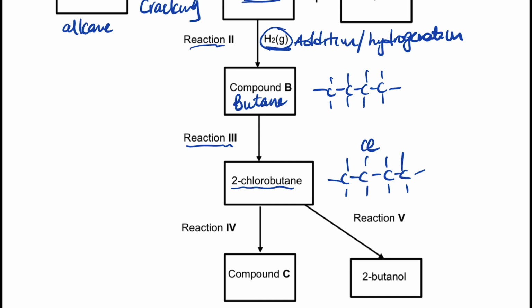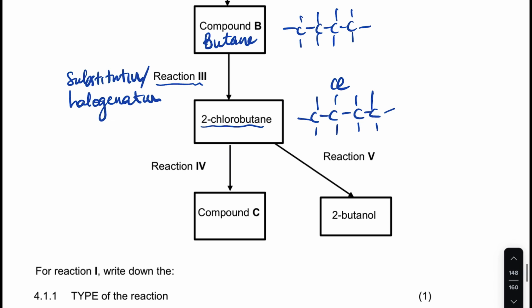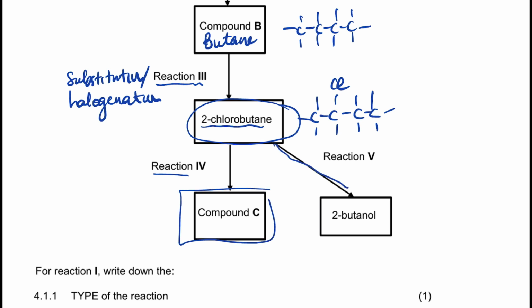That means what happened? The reaction is a substitution reaction. And what type of substitution reaction? It's halogenation. And then from this haloalkane, they didn't tell us what compound C is. So from there, reaction 5, it becomes a 2-butanol.